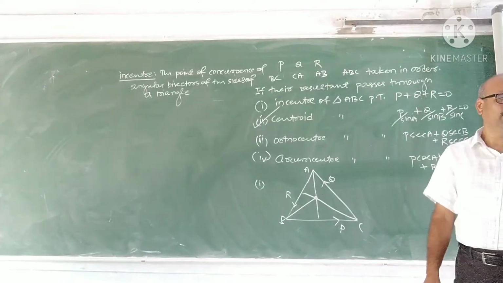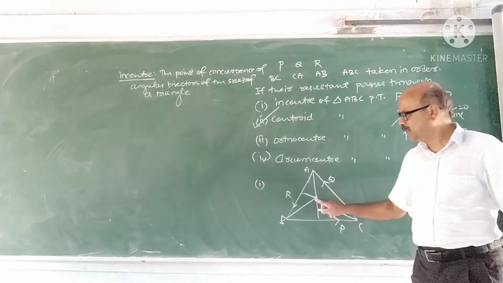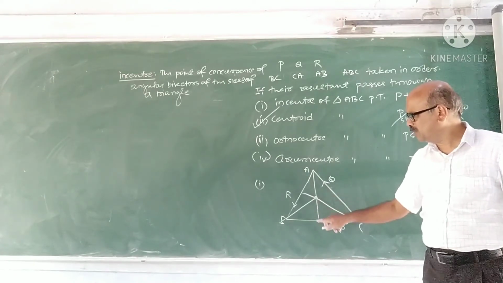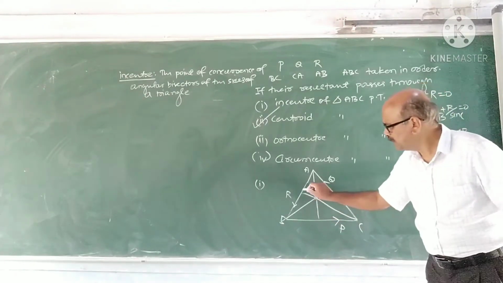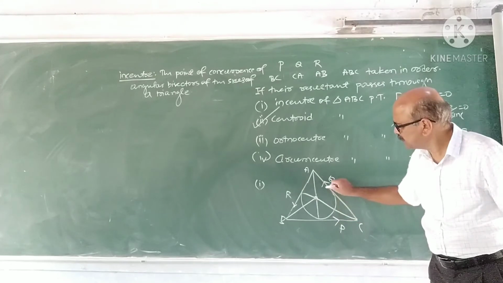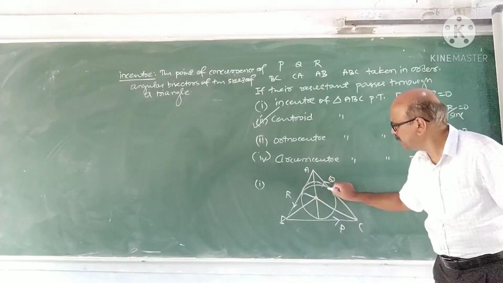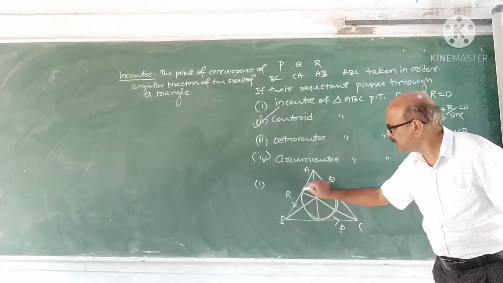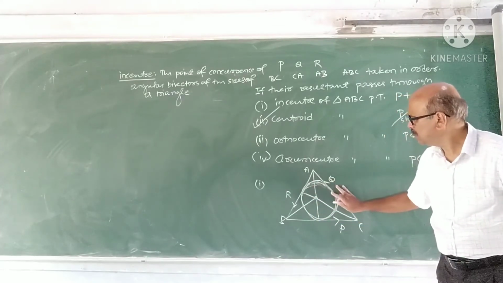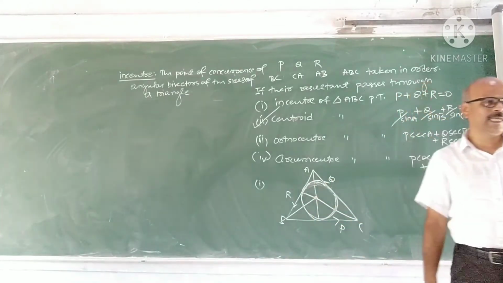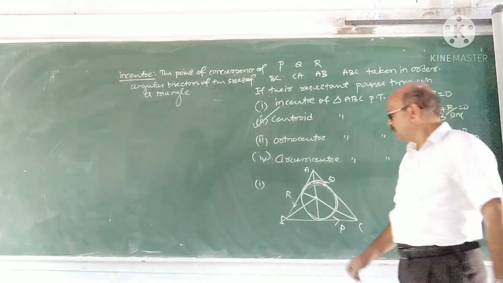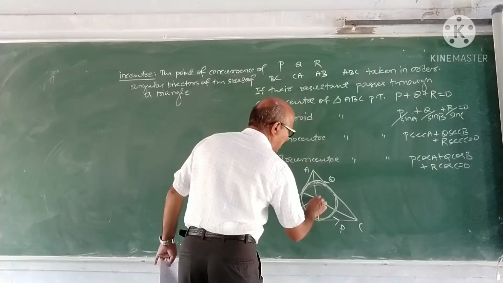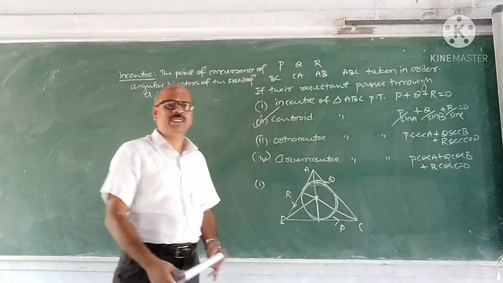This is the incenter. What is the property? If you draw a circle with this as center and the distance from one of the sides as radius, then it touches the sides or lies inside. Correct? Now, if you find out the distance of one of the sides from the incenter, it is sufficient.